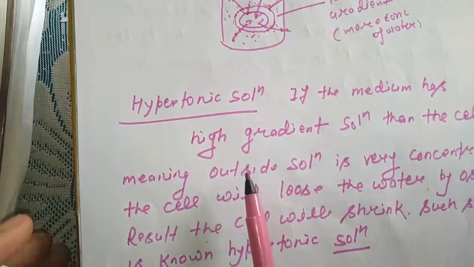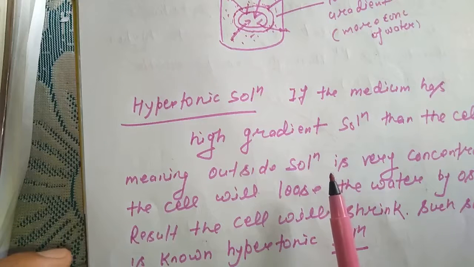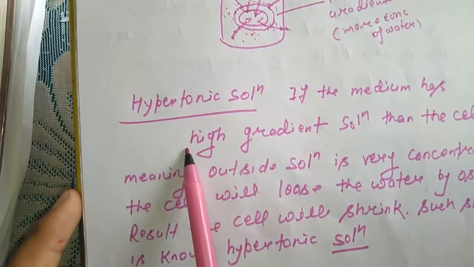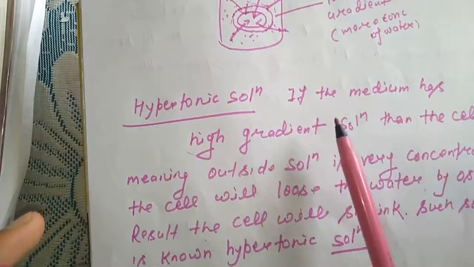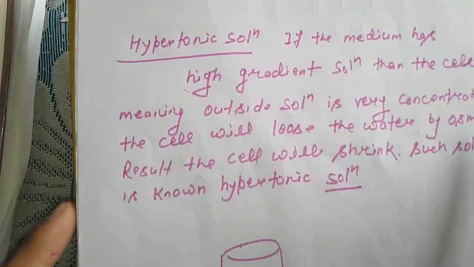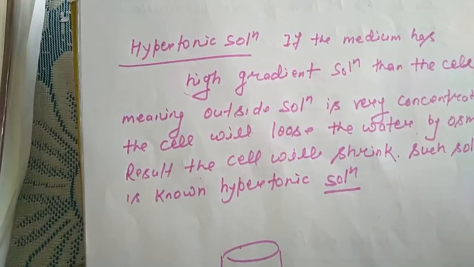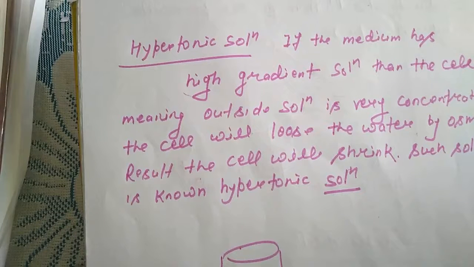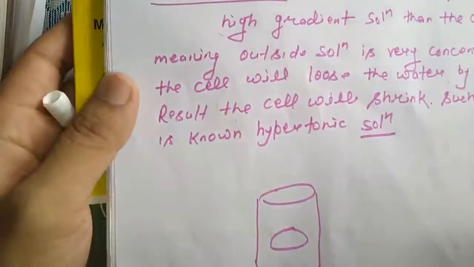The concentration of water in the outside solution is very, very low. That is why it is a high gradient solution. In this case the cell will lose water by the osmosis process, and as a result the cell will shrink. Such a solution is known as hypertonic solution.